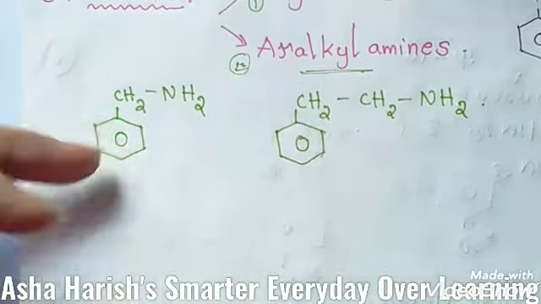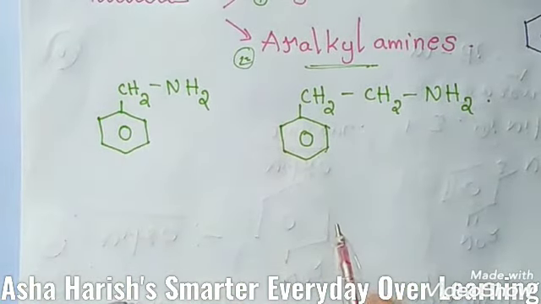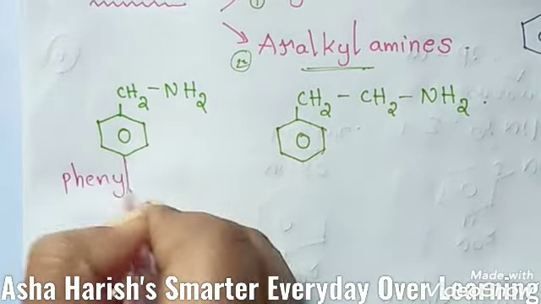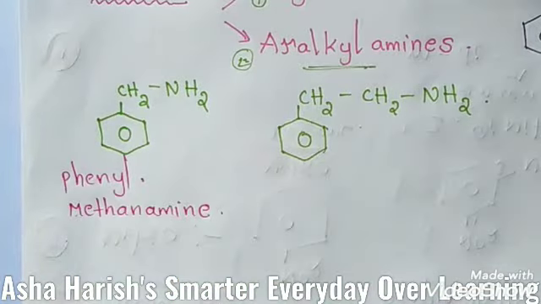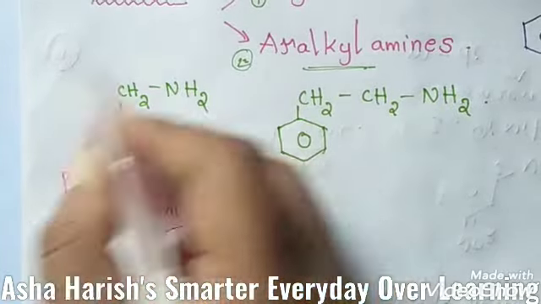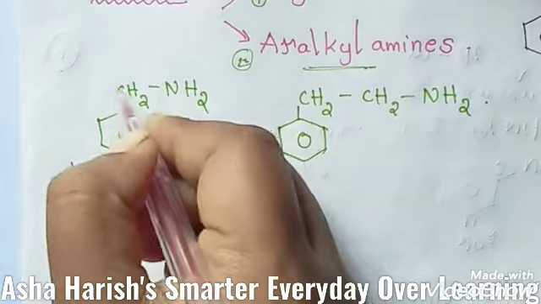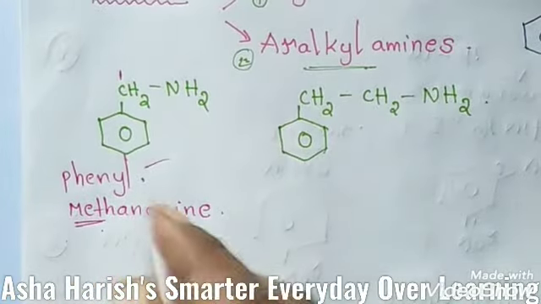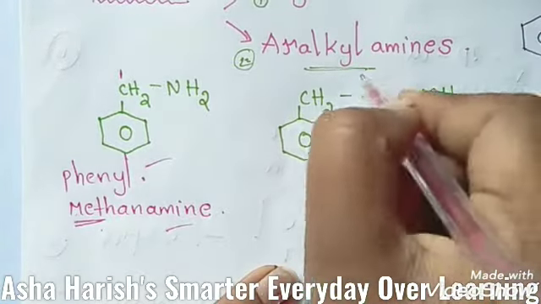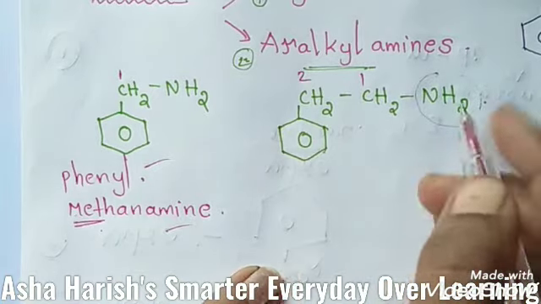See the first example here, students: to this benzene group CH2 and NH2 are located here, so we can call it phenylmethanamine. Phenylmethanamine, okay, for this compound. Why? Because here only one carbon is located, so meth is the root word. In the next one, 1 and 2 carbons are located, with one amine group here.